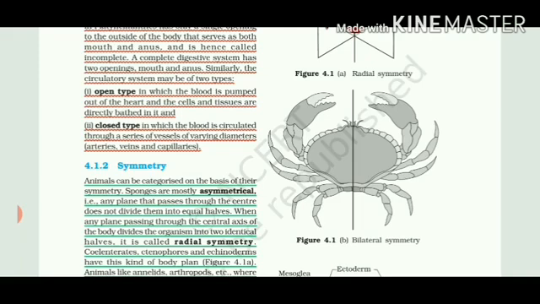So let's study in brief about symmetry. Some of the animals show symmetry, we call them symmetrical, and few of them do not show any symmetry, we call them asymmetrical. So in case of asymmetrical, only a single case is coming, that is sponges, porifera. So if we cut them from any plane, we are not able to divide them into two equal halves. But when any plane passing through a central axis of the body divides the organism into two equal halves,